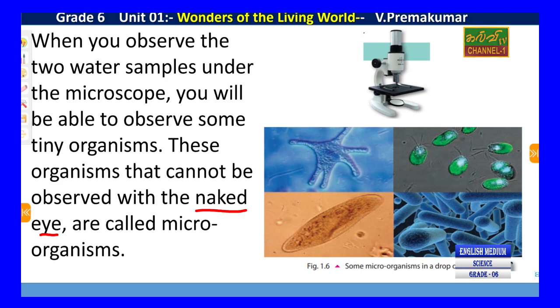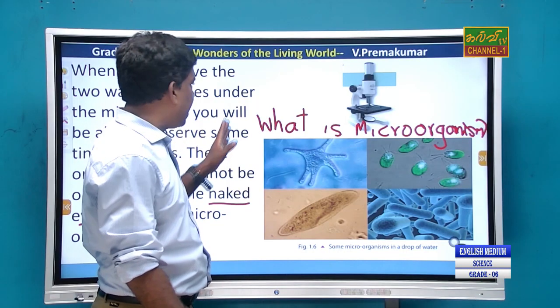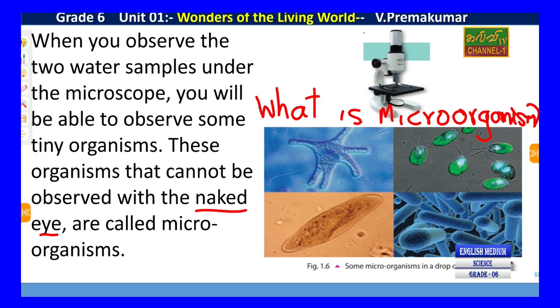An exam question can be asked: what is a microorganism? You can answer that it is an organism which can't be seen with the naked eye and can be observed by a compound microscope.